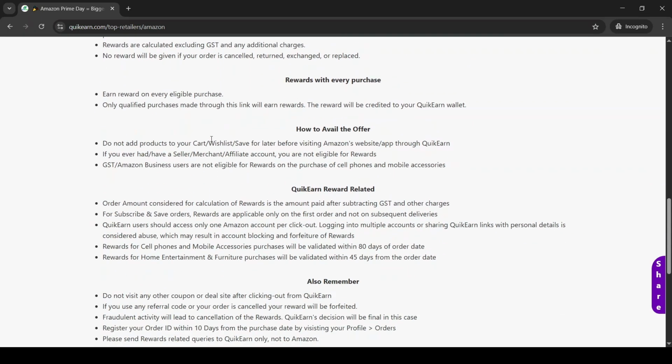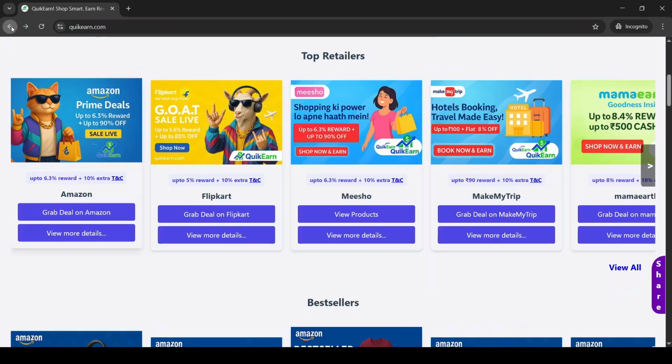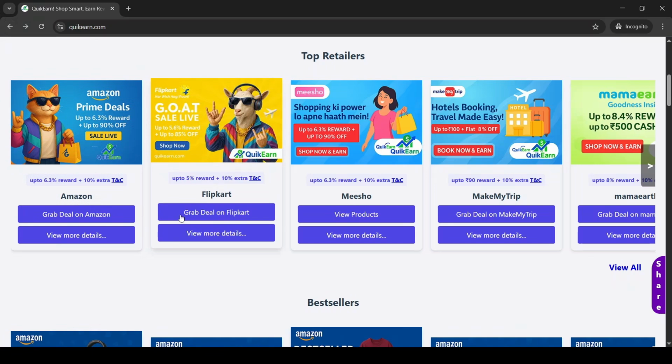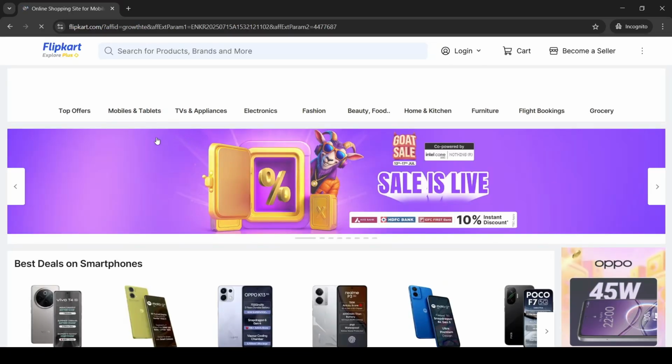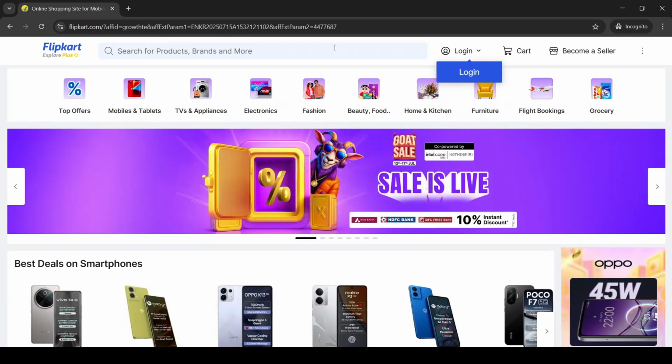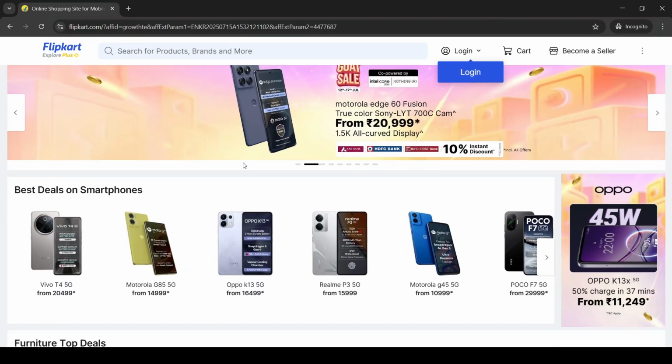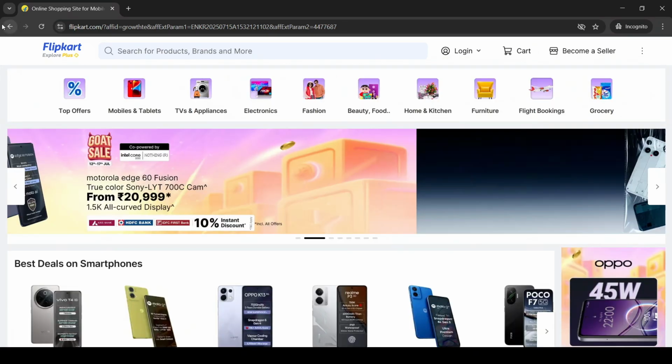The process is the same for other marketplaces like Flipkart. Click Grab Deal on Flipkart and you'll be taken to the official Flipkart site on your PC or the Flipkart app on your phone. Shop for any products you like. It works the same way for other stores too.